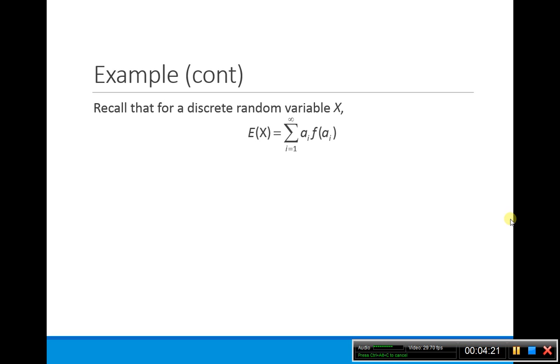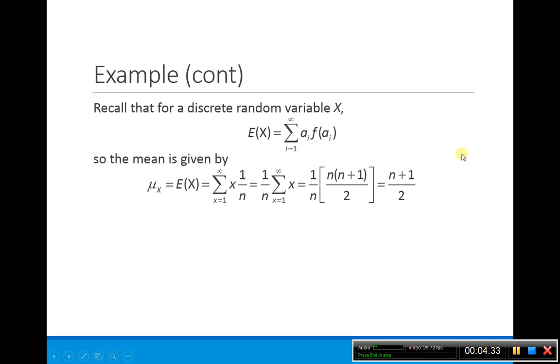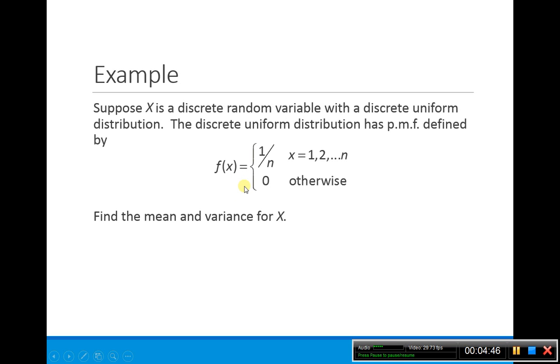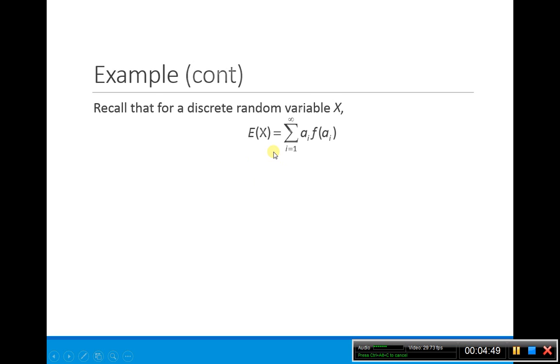Recall that for a discrete random variable, we can think about our mean as having this weight here. This is our probability mass function evaluated at the value, and these are our values. So when we're looking at mu of x, we're going to have x times 1 over n, because 1 over n, let's go back, is our f.